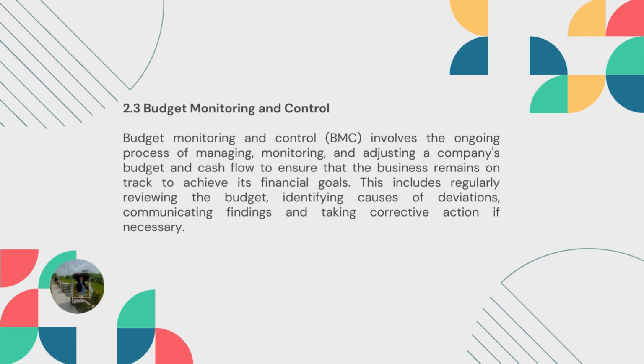Next, for the budget monitoring control or BMC, there are several things involved, such as monitoring and adjusting a company's budget and cash flow, so the business remains on track to achieve financial goals. BMC also includes identifying causes of deviation and taking corrective action if necessary.